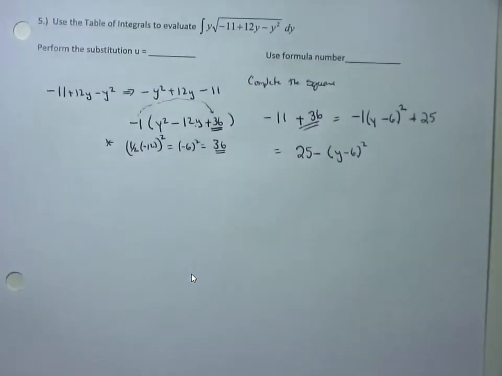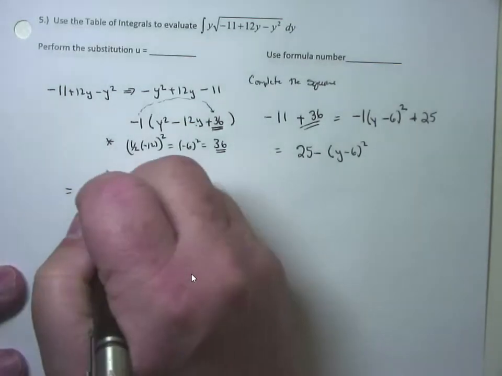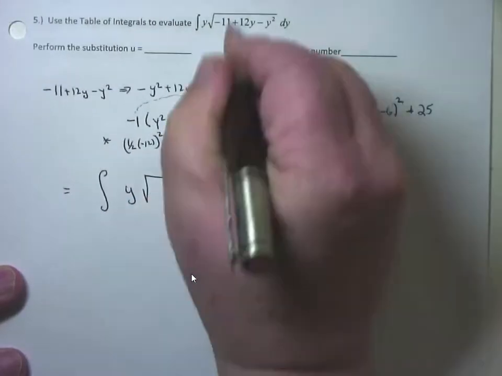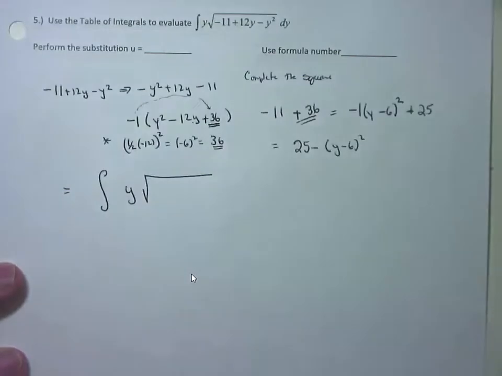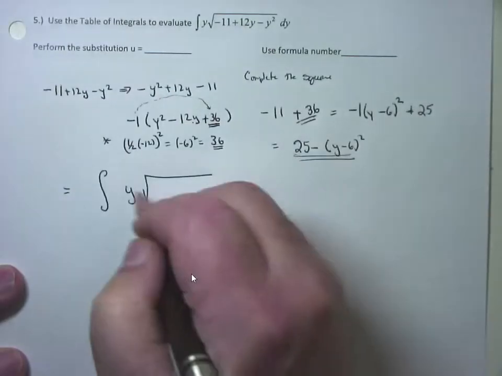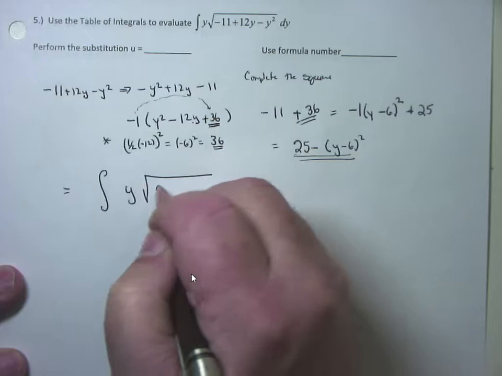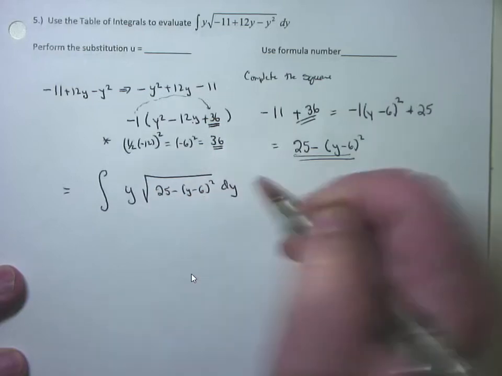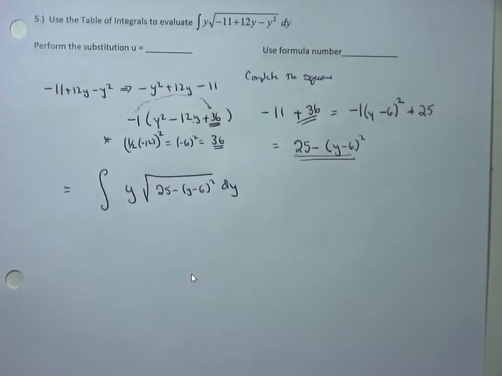Does that make sense? So now, rewriting this problem, the integral of y times the square root of negative 11 plus 12y minus y squared, through completing the square, turned into this guy. So it's the integral of y times the square root of 25 minus y minus 6 squared dy. Does that make sense?